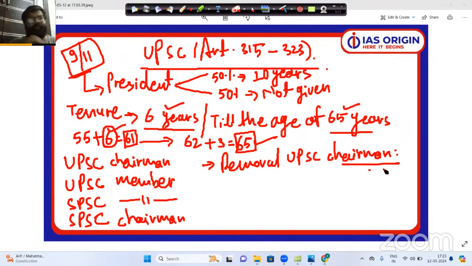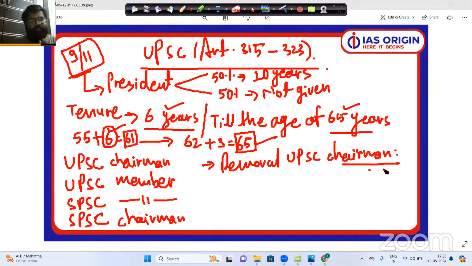The definition of misbehavior does change situation by situation or condition by condition. So there are two reasons for removal of the UPSC chairman: incapacity, incapability, or misbehavior. Once the reason has been approved against you, the President of India, now please listen to the removal process very carefully, will make a request to the Supreme Court of India to do a particular investigation on the particular UPSC member or chairman.